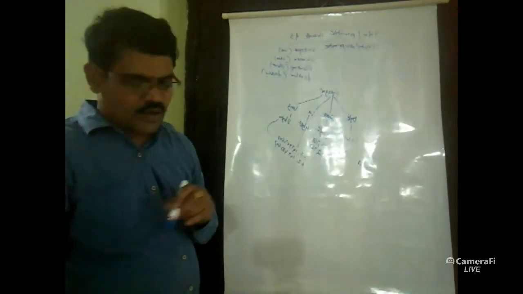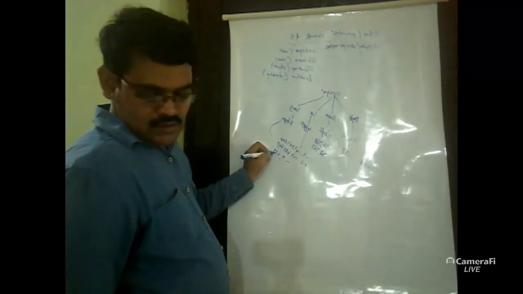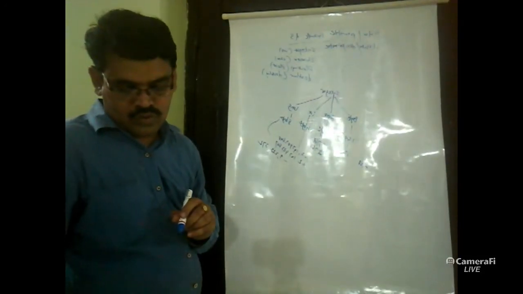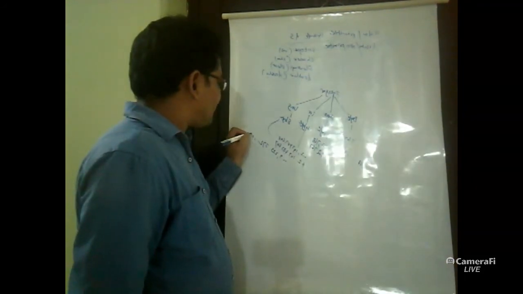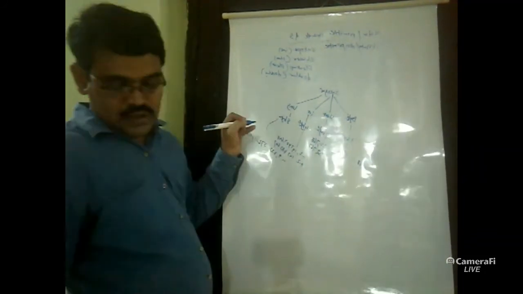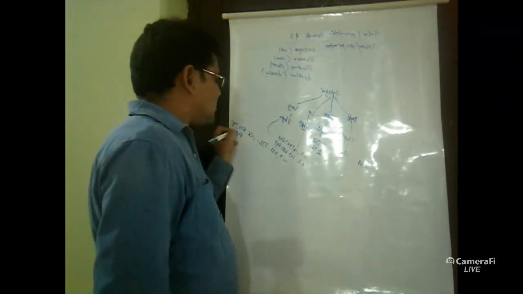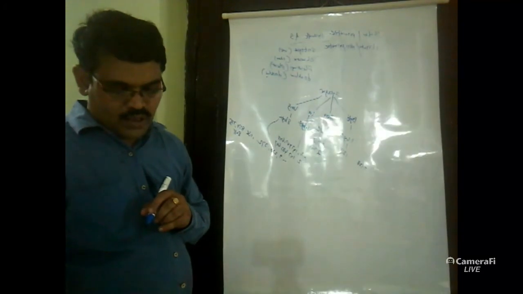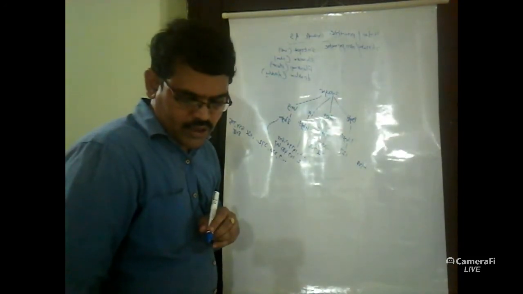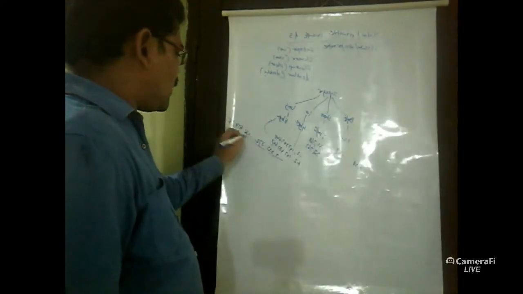Next one, long: minus 9,223,372,036,854,775,808 to plus 9,223,372,036,854,775,807. The remaining bits will be the same.